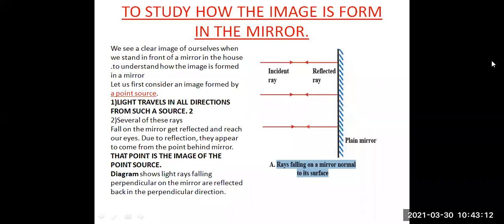Light rays travel in all directions from such a source. Several of these rays fall on the mirror, get reflected and reach our eyes. Due to reflection, they appear to be coming from a point behind the mirror, and that point is the image of the point source.